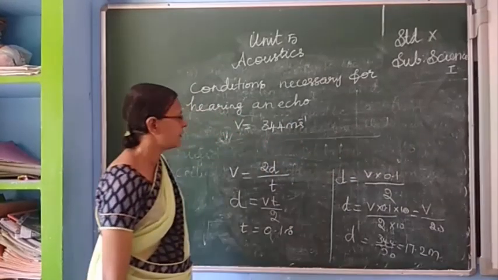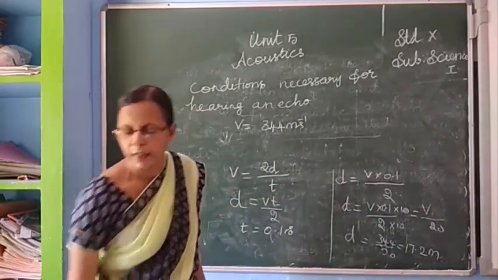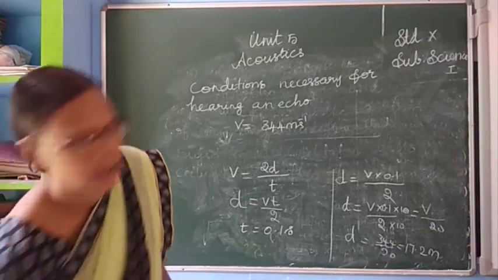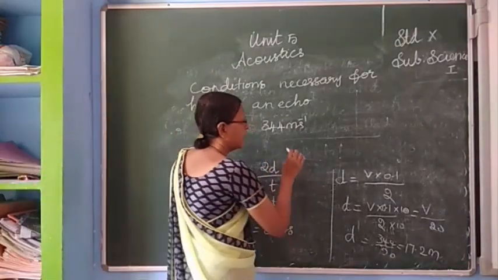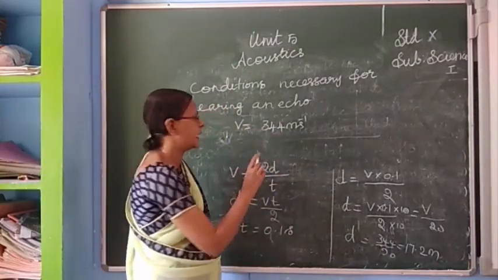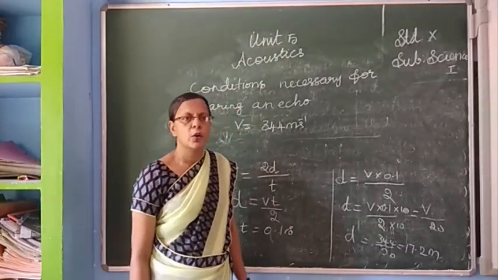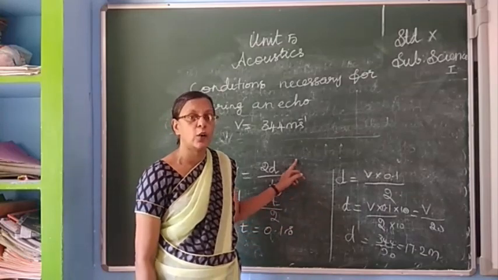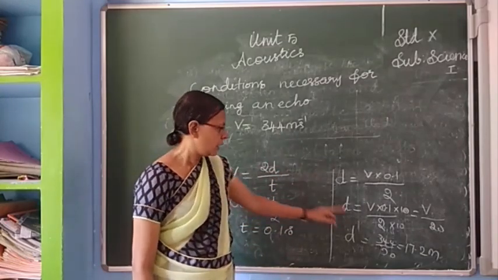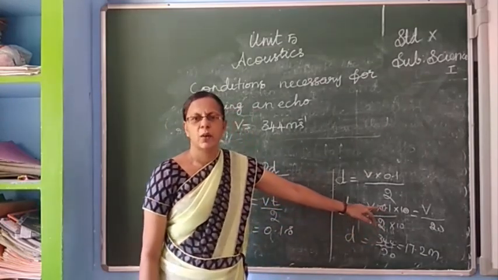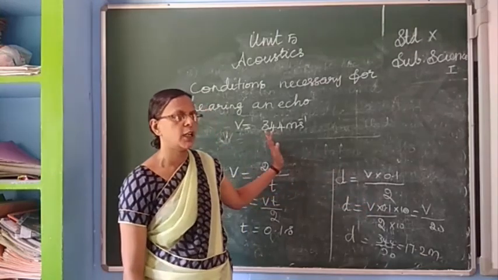So the minimum distance required to hear an echo is 17.2 meter. Okay, children, now let us understand these are the two conditions.